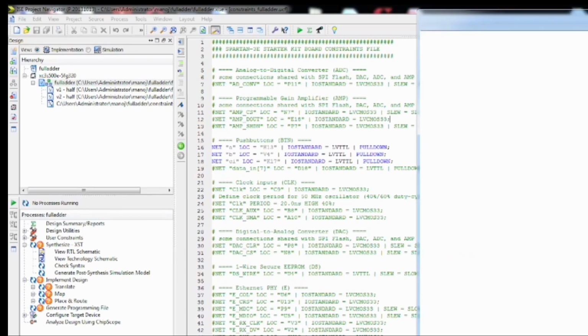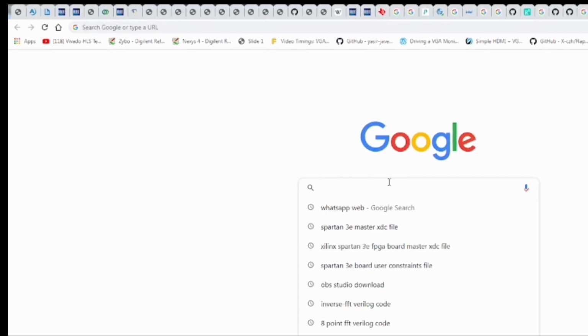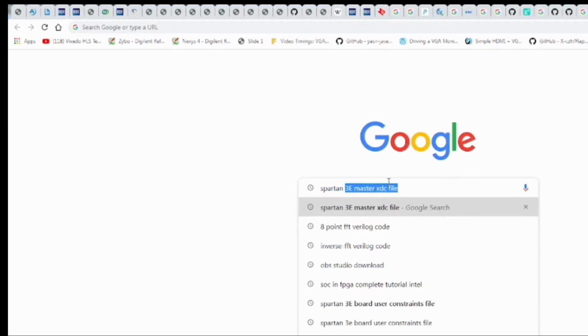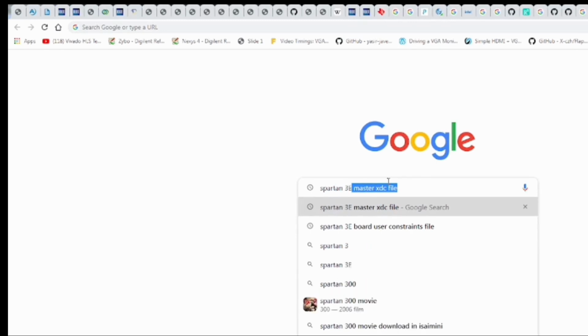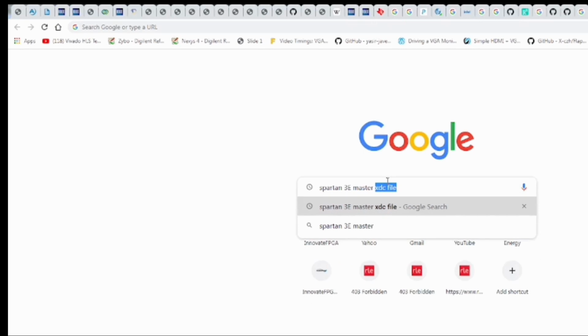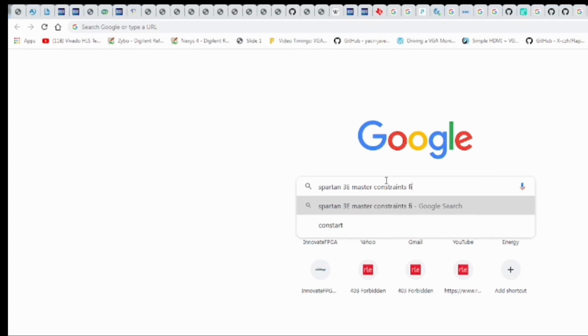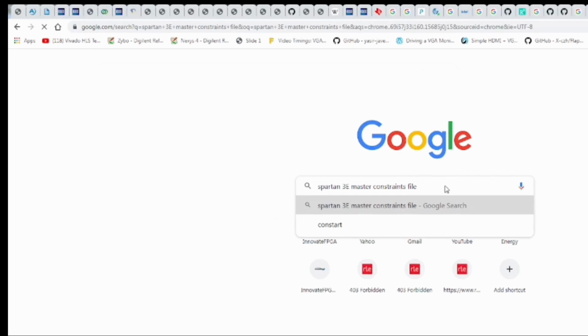You simply open the browser and in Google you type Spartan 3 master constraints file. Then you search for that particular thing.